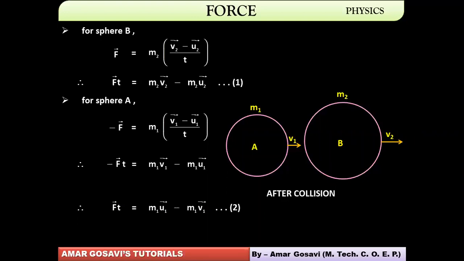Very important slide, friends. In equation 1, we have the value of F into t. In equation 2 also we have the value of F into t. Now we are going to equate these two equations to prove this law. Before we do that, please make a note of this slide, very important slide, and very interesting to know how we have framed equations 1 and 2 for the cases of sphere B and A respectively.